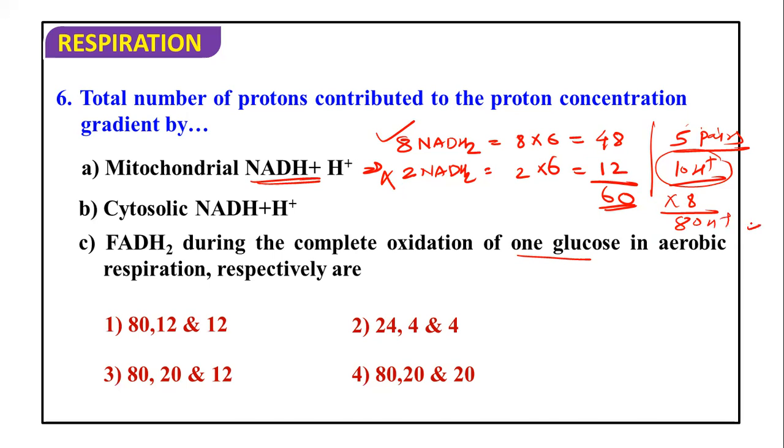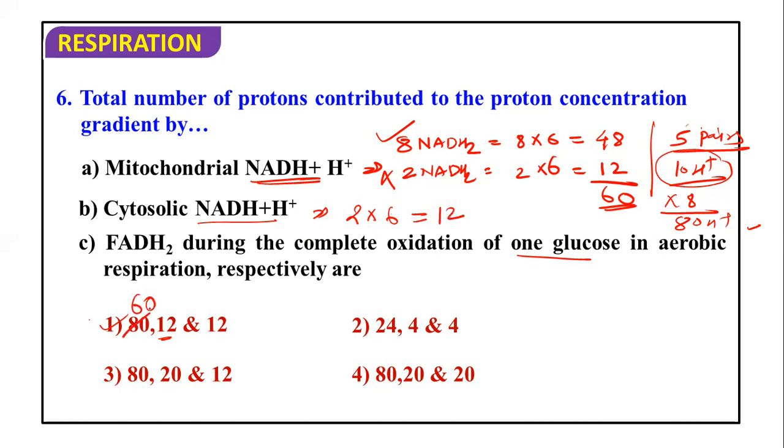Okay, so this option will come according to this. Cytosolic NADH2, here also if we count at 10, so 2 NADH2 are there. Here they are calculating 6 for 1 NADH2 and giving 12. So this option is incorrect.